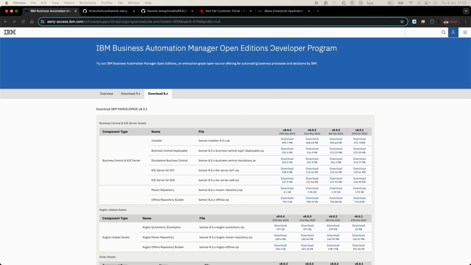I'm going to use the developer program binaries, which I do not recommend you to install in a production environment. So to have an idea on how to install BAMOE, I do recommend you to use the developer program. If it's not your case and your client wants to install in a production environment, I do recommend you to point them to hire some specialist or maybe expert labs to do so.